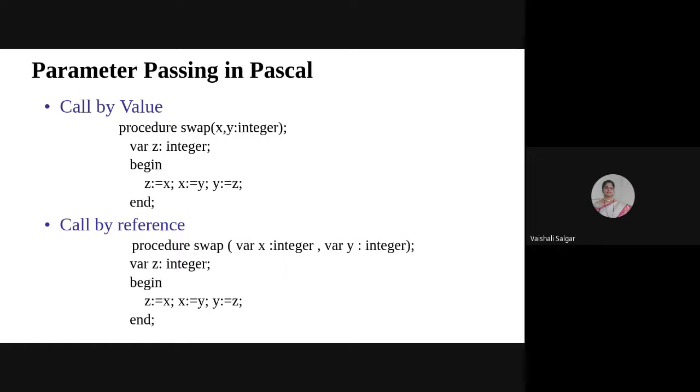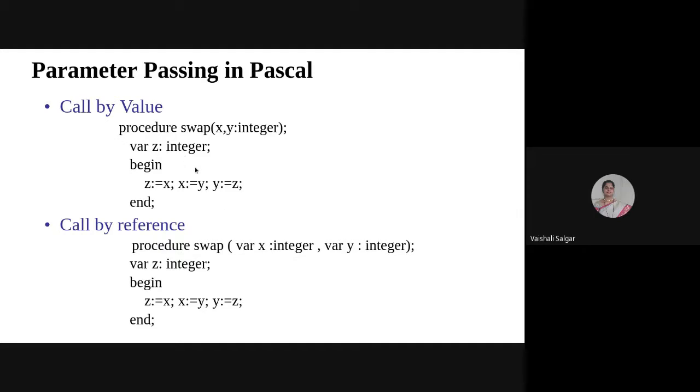Already we have discussed the swap procedure in the previous lecture. We will see how it is done in call by value, and what exactly happens in call by reference. This syntax is written in Pascal, but for the actual execution we will use a C program.